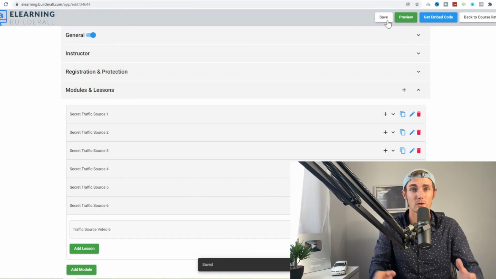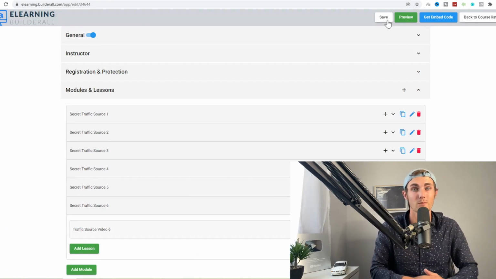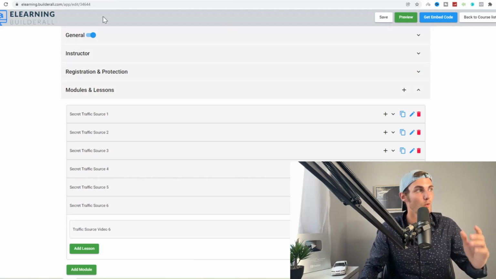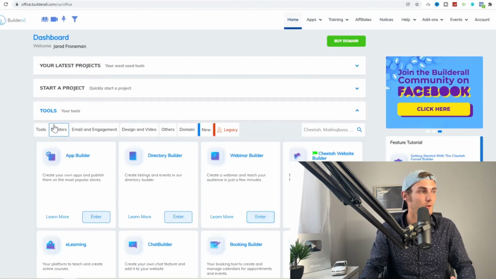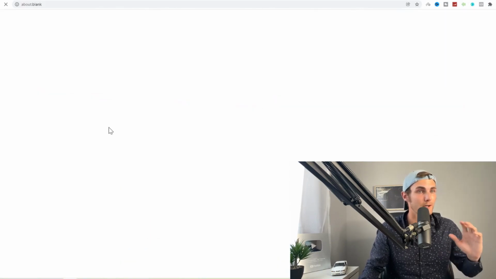And the next thing we need to go and do is go and put this into a funnel, which we can go and import with builderall.com. So we don't have to go and design this ourselves. We're going to come back to our dashboard over here. We're going to click on tools over here. We're going to click on the funnel builder, and this will open in a new tab.